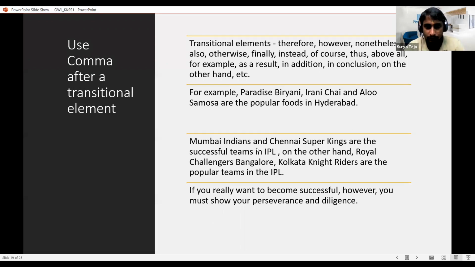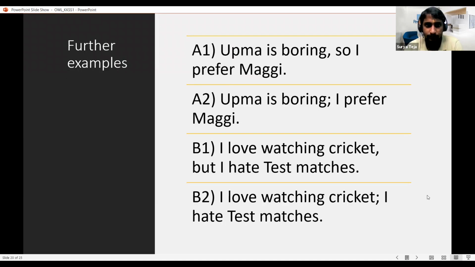The second one would be Mumbai Indians and Chennai Super Kings are the successful teams in IPL. On the other hand, Royal Challengers Bangalore, Kolkata Knight Riders are the popular teams in the IPL. So on the other hand, here is the transition element. They can come in the beginning, they can come in between also to set up the context. So there we separate them with comma. Third one would be, if you really want to become successful, however, you must show your perseverance and diligence. So however is acting as a transition element in this sentence, and we separate it with a comma.